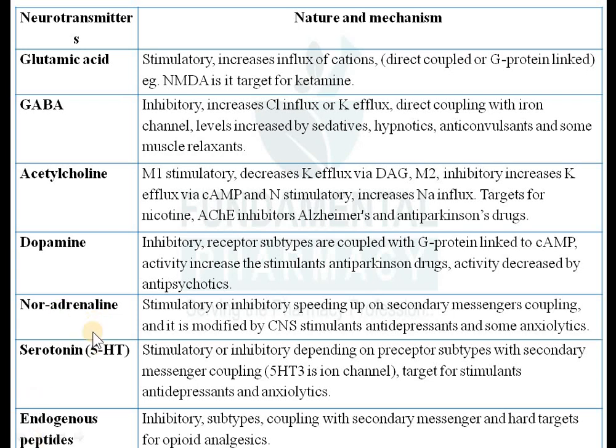Then again, next one is serotonin, that is known as 5-HT, 5-hydroxytryptamine or serotonin. So it is stimulatory in nature, or sometimes it is inhibitory in nature, so it has a dual role. It is stimulatory as well as inhibitory, depending upon the receptor subtypes. It has different receptors, 5-HT 1, 2, 3, 4, 5. So there are subtypes of 5-HT receptors. Out of these, the 5-HT3 receptor is nothing but the ion channel receptor. The rest of the receptors are G protein coupled receptors.